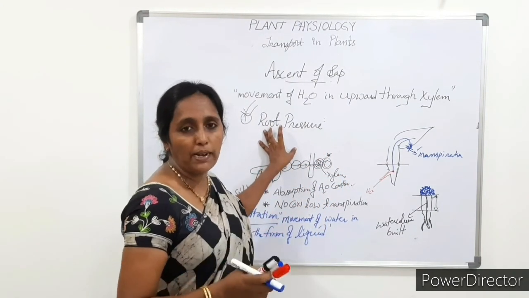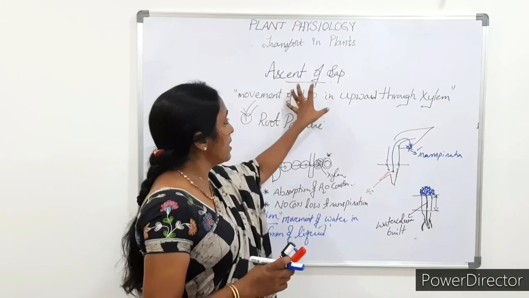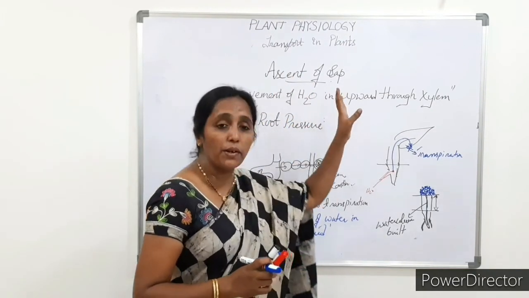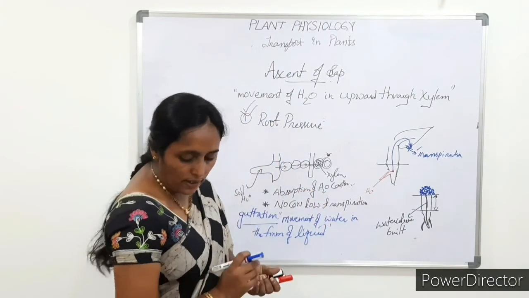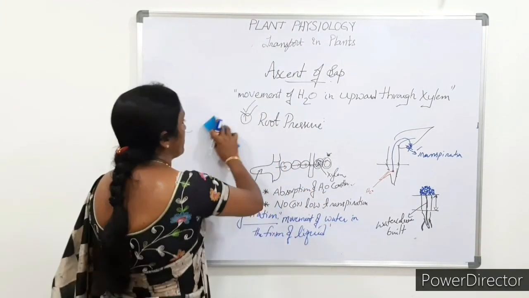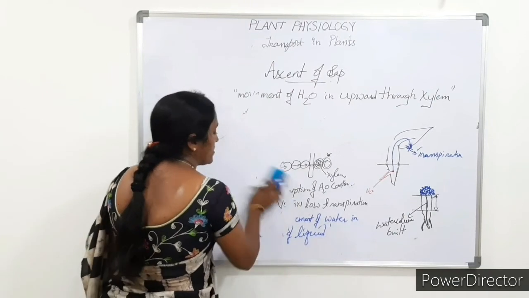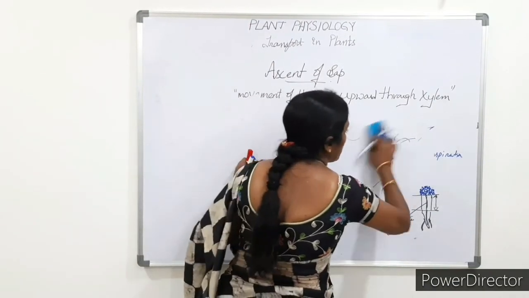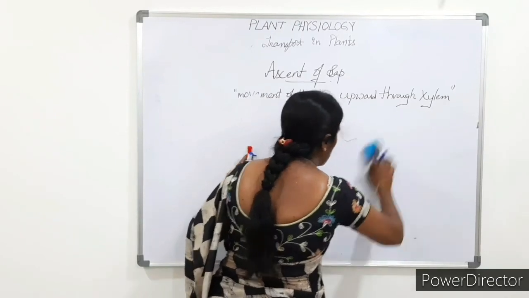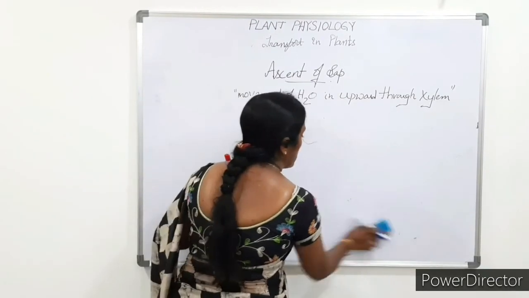Then in those plants, how does the movement of water in an upward direction take place? That is another step, that is transpiration pull.